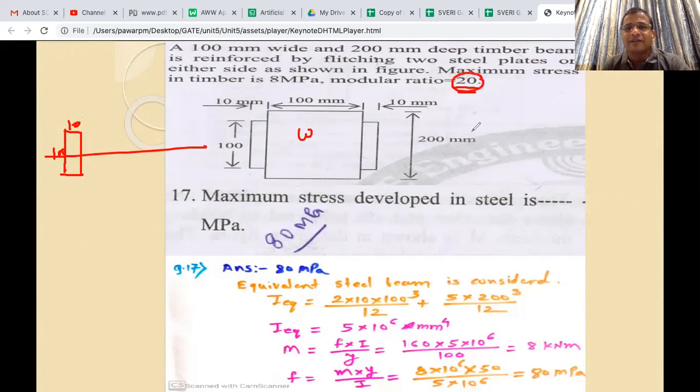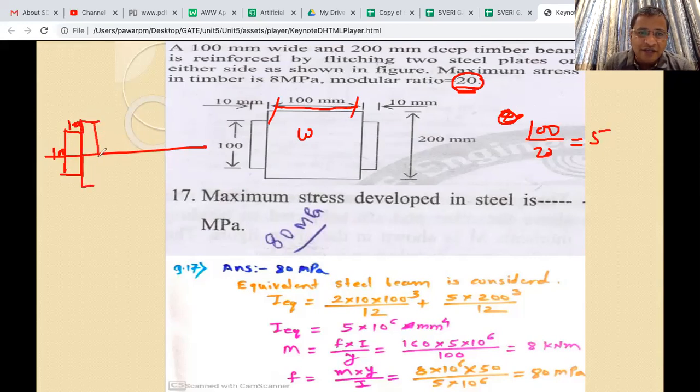Width will be divided by 20. So it will be 100 by, this width is how much? Width of the wooden part is 100. So 100 by 20, the modular ratio, will give us 5 mm. So this wooden part now we have converted into steel part. And that's why the width becomes 5, depth will remain same, 200, and then another steel part. Now everything became steel only.